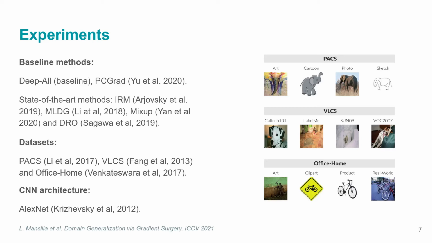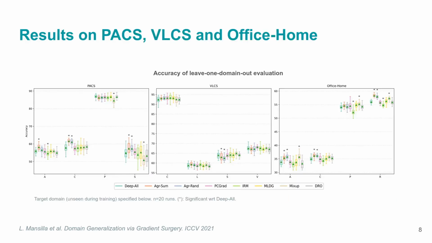We used an AlexNet pre-trained on ImageNet that we fine-tuned on source domains. We evaluated the accuracy of gradient surgery on unseen domains by holding one domain out for testing and using the remaining domains for training. We performed 20 runs for each combination of dataset, method, and held-out domain.